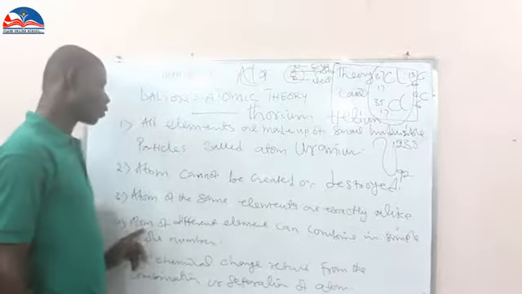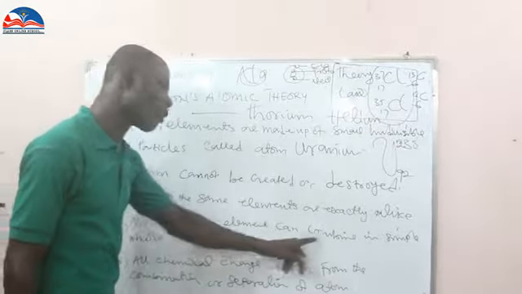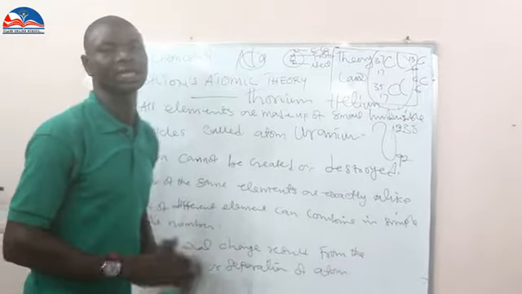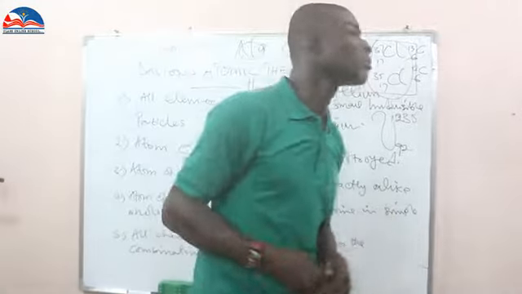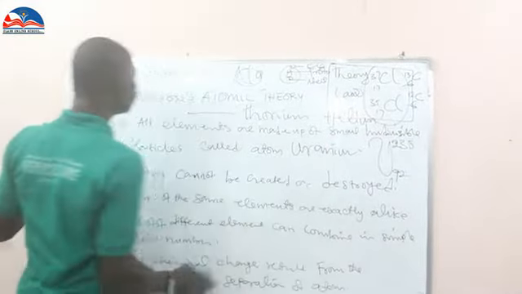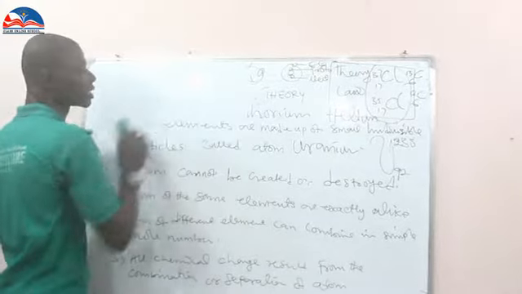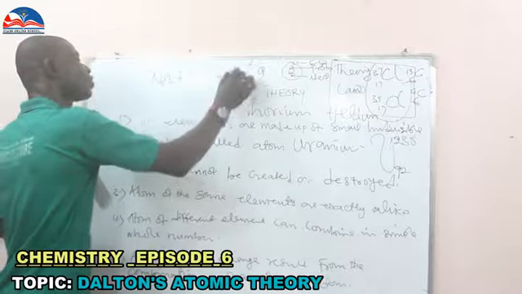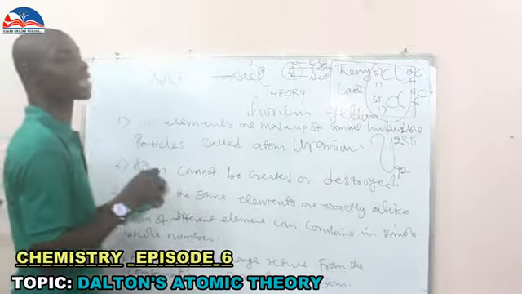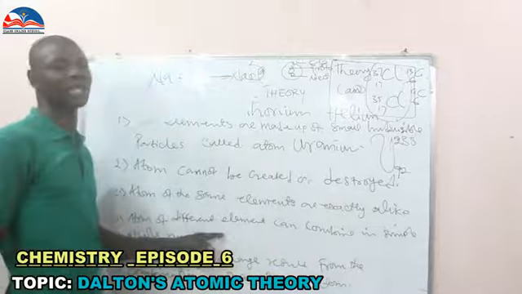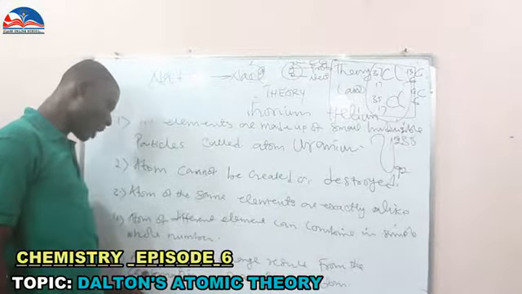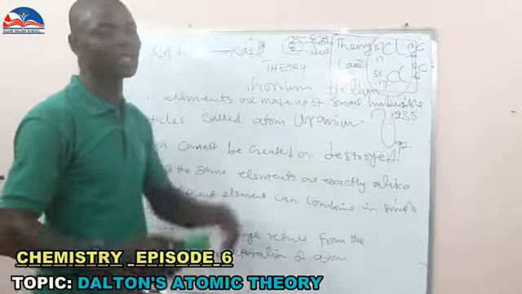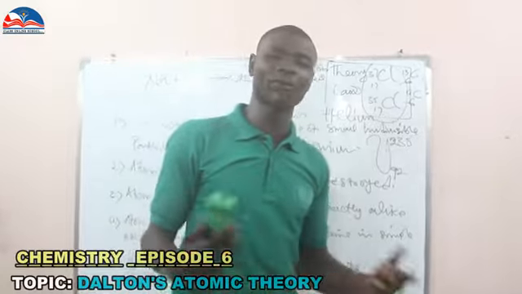Now we have number four. Atoms of different elements can combine in simple whole number ratios. Yes, Rutherford said it is true, because you can combine these atoms. We have sodium plus chlorine to give sodium chloride. So Rutherford accepted number four theory of John Dalton. Also, number five, all chemical changes result from combination or separation of atoms. That one is also accepted by Rutherford.